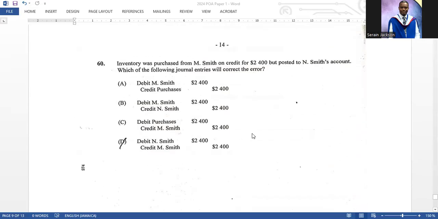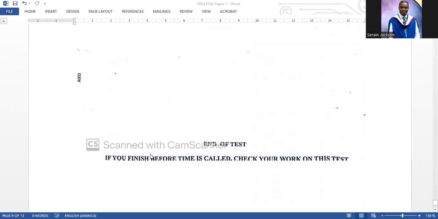And then the last question: inventory was purchased from M. Smith on credit for 2,400, but posted to N. Smith's account. Which of the following journal entries is correct? D is the correct answer. You would debit N. Smith to remove the money from his account, and you put it where it's supposed to be, credit M. Smith's account. And there you have it.